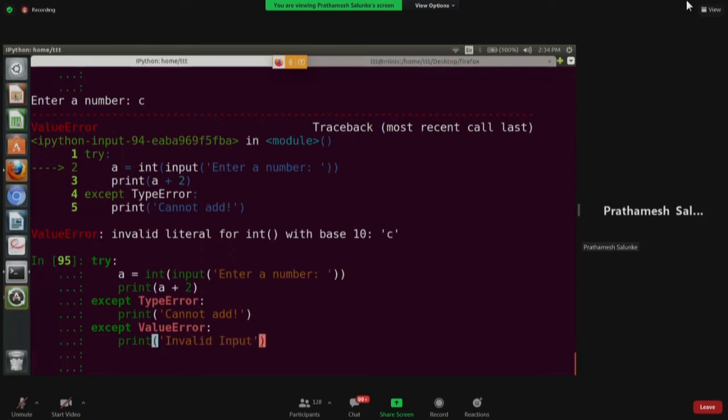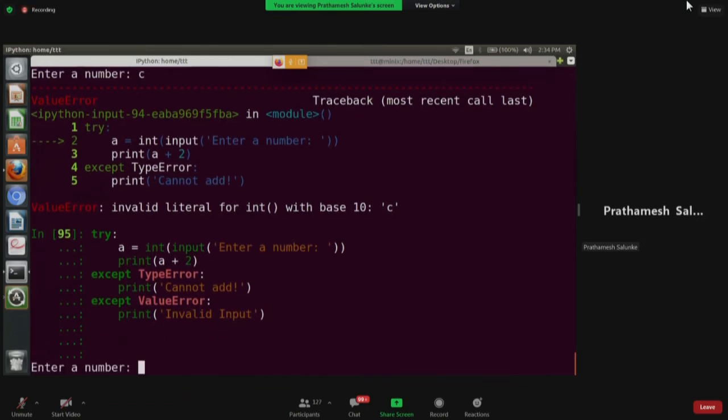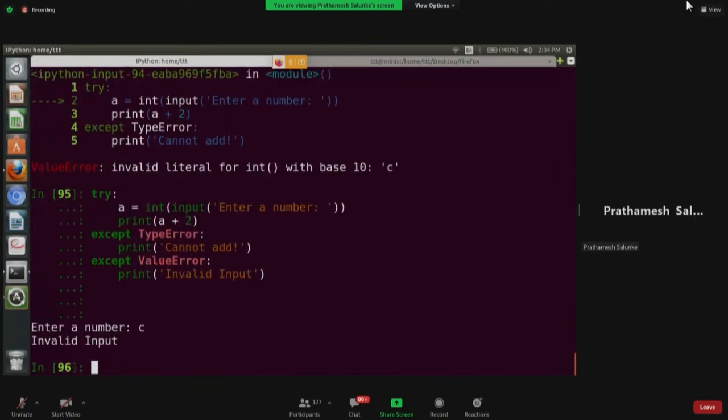So the user is not giving a valid input, right? Now if I put C, it says invalid input. So you are handling the value error also. You can handle multiple exceptions. Now if you are in full control and something else breaks, you can handle that. As a programmer, you are aware of all the cases, which is a very good practice.